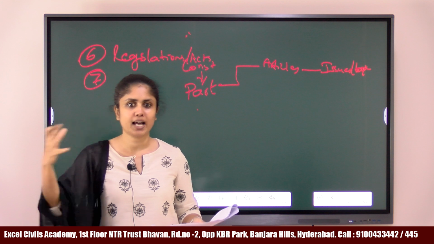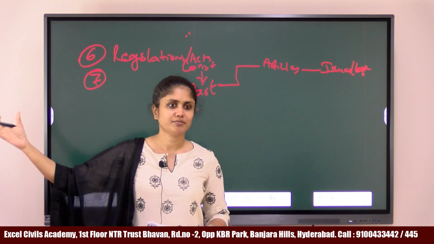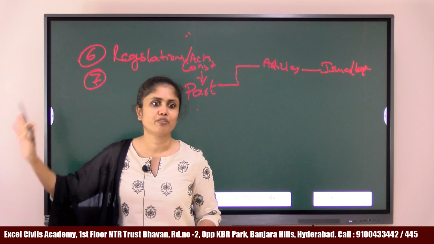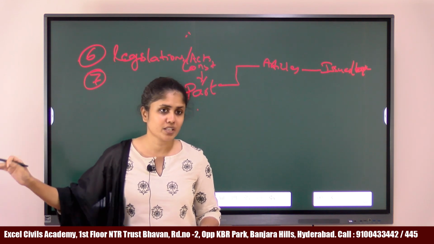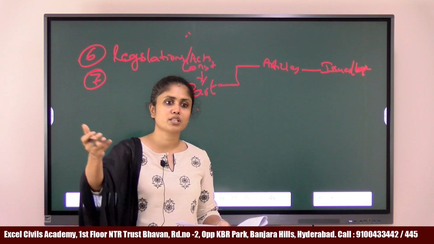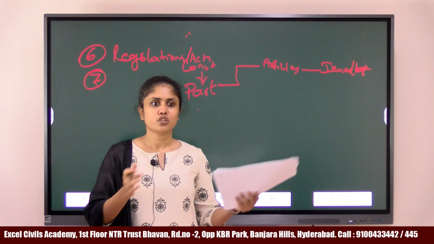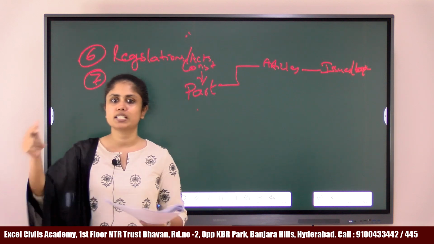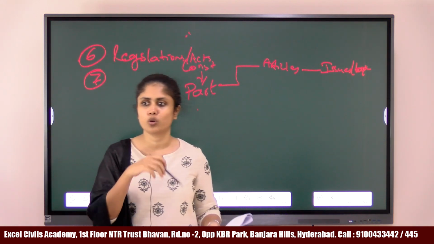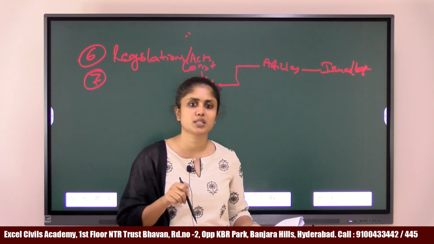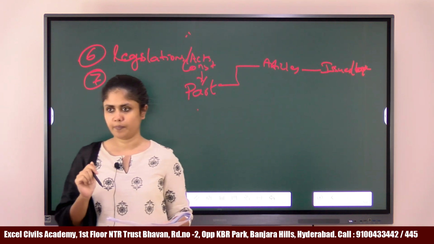For example, I have vote in my native town, right? For example, I have vote in Jangam, but my assembly constituency is Jangam, but my Lok Sabha constituency may be Bongir, right? So, in this way, every constituency will have its own boundaries. Assembly constituencies, Lok Sabha constituencies, they have their own boundaries. Who will decide all these boundaries? It is a commission called Delimitation Commission. Right?